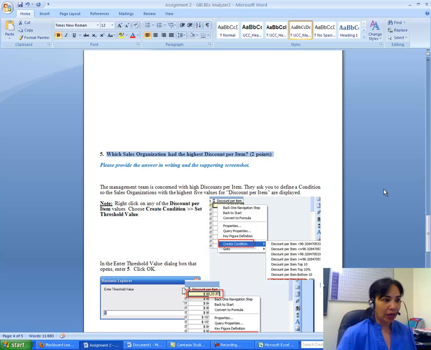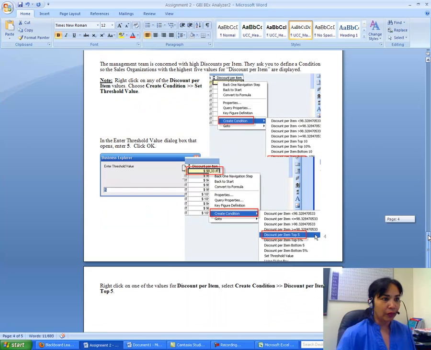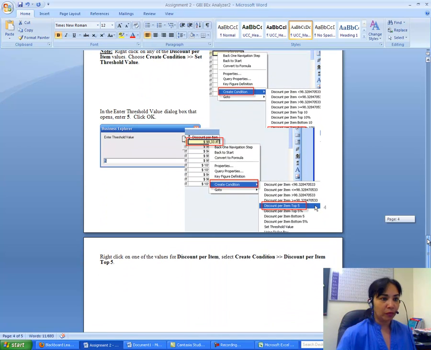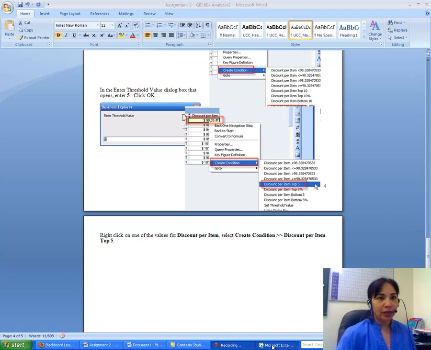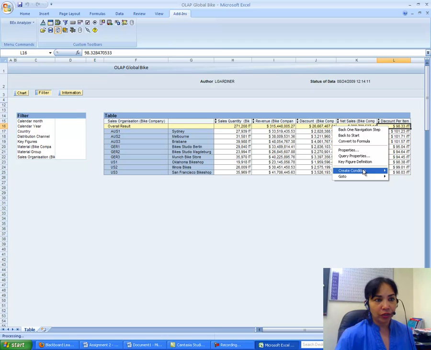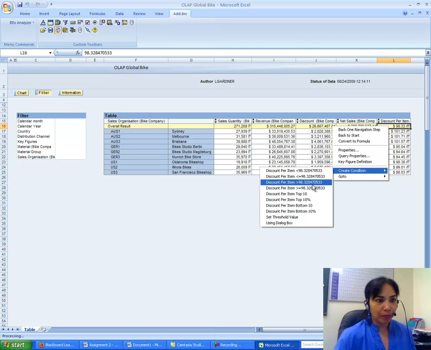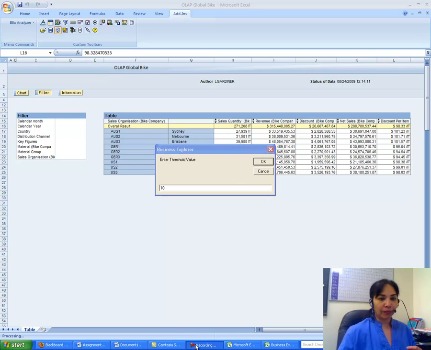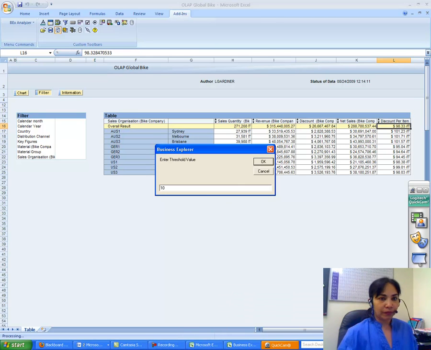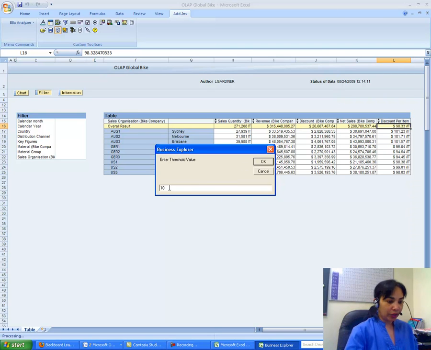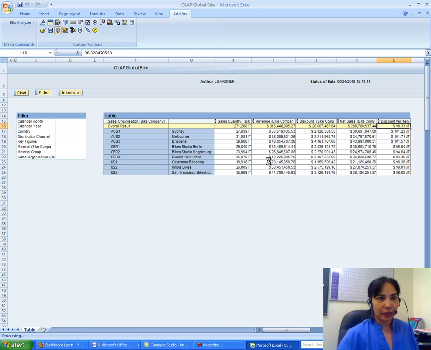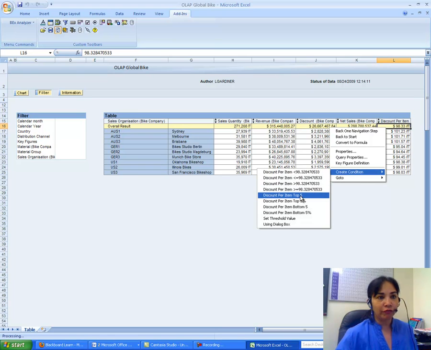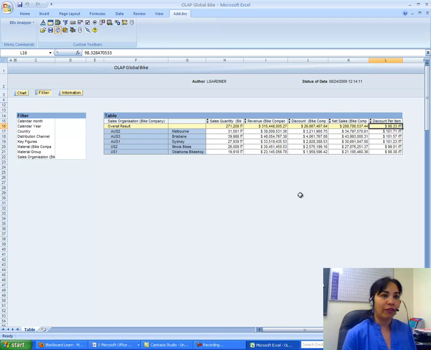I can right click on discount per item, create condition, set threshold value to 5, and then create condition, discount per item top 5. So I just get to see the top 5.